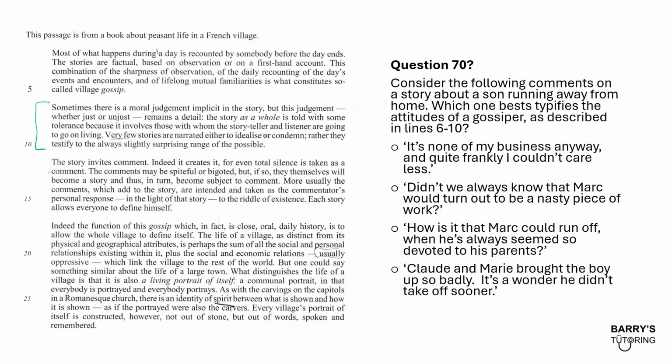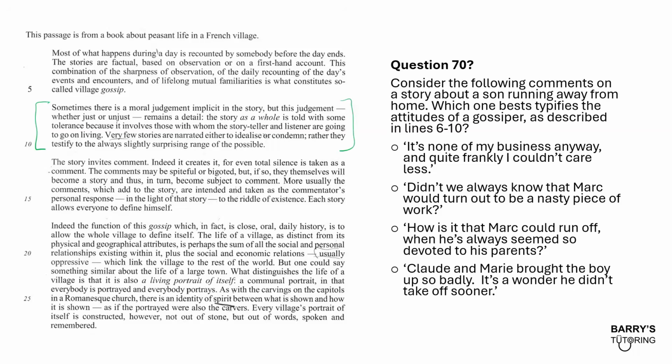So let's have a quick read just to see what's going on. Let's get an idea of the attitude of a gossiper. Sometimes there is a moral judgment implicit in the story, but this judgment, whether just or unjust, remains a detail. The story as a whole is told with some tolerance because it involves those with whom the storyteller and the listener are going to go on living. Very few stories are narrated either to idealize or condemn, rather that they testify to the always slightly surprising range of the possible.